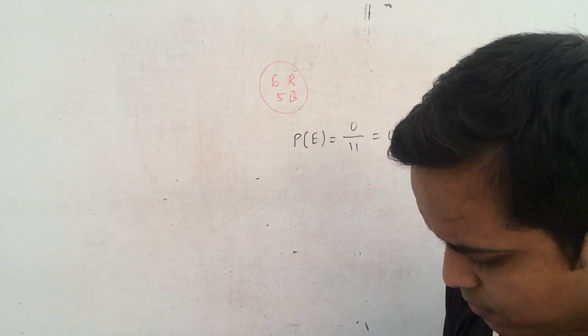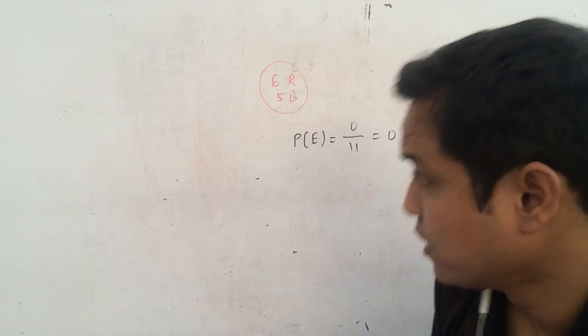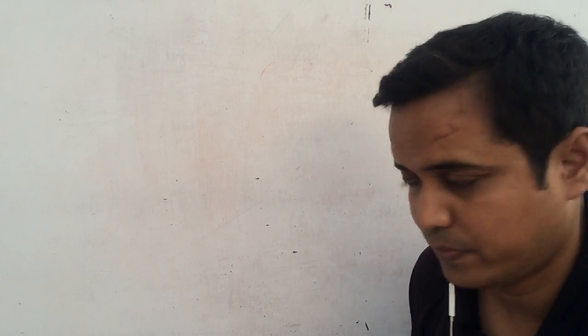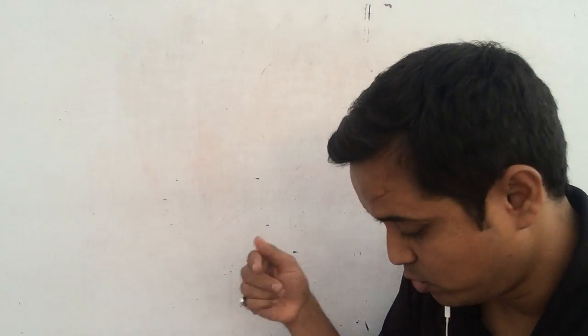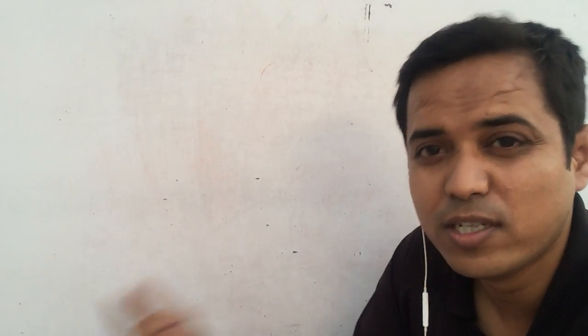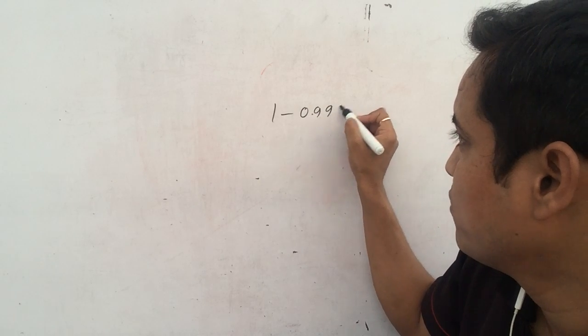Next question is, if the probability of winning a game is 0.995, then what is the probability of losing the game? Same question, subtract it from 1. If the probability of winning a game is 0.995, the probability of losing a game is 1 minus 0.995. You will get the answer.